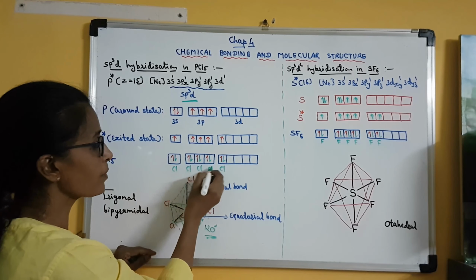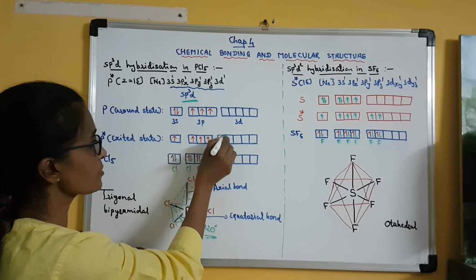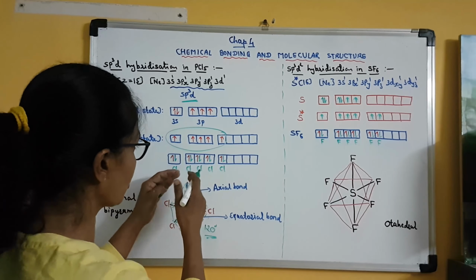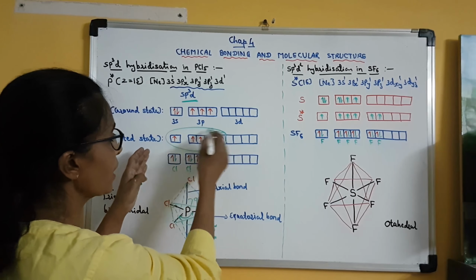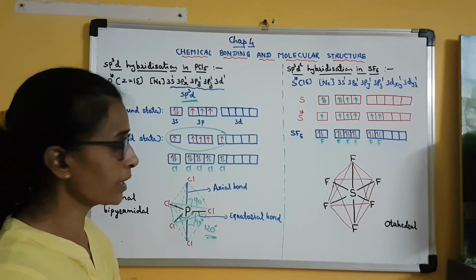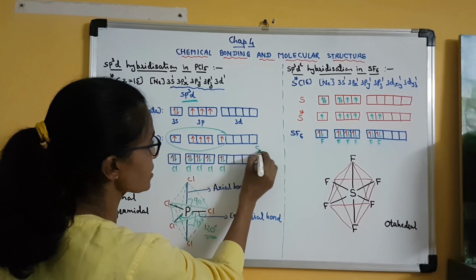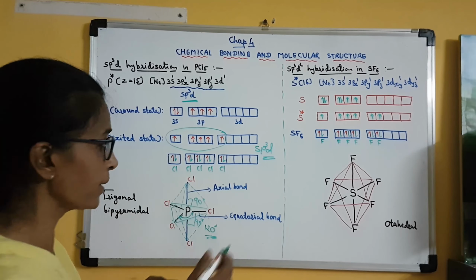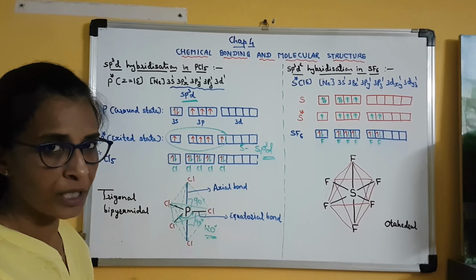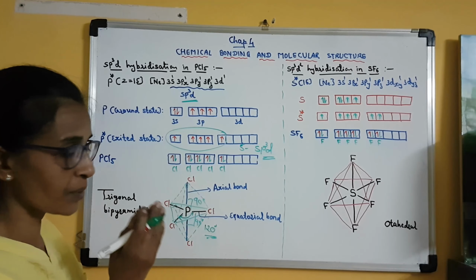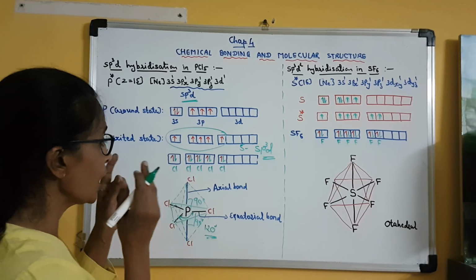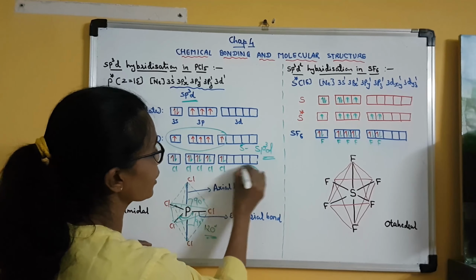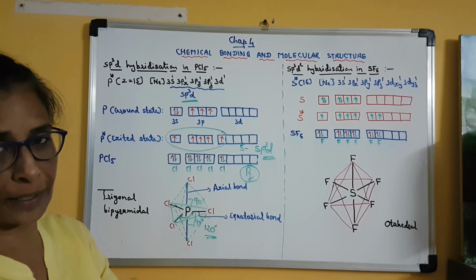Now in these hybrid orbitals, before accepting the electrons from chlorine, phosphorus will first mix up all these 5 atomic orbitals. Clear? So 5 atomic orbitals will be mixed up and 5 sp3d hybrid orbitals will be produced. Clear? Now these 5 sp3d hybrid orbitals of phosphorus will overlap with the pz atomic orbital of 5 chlorine atoms.